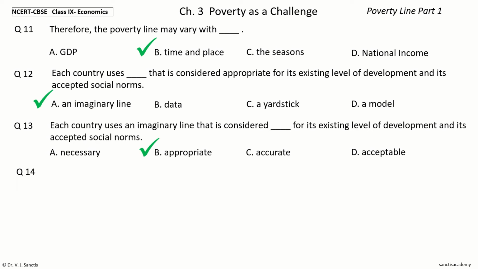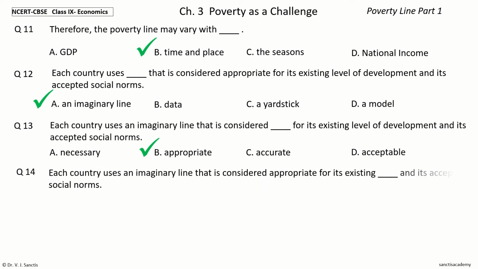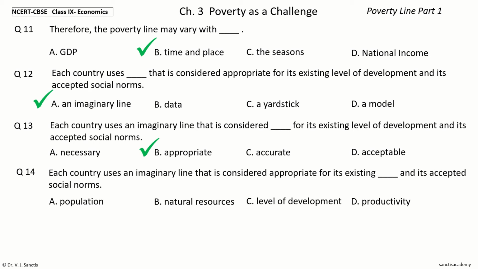Question 14. Each country uses an imaginary line that is considered appropriate for its existing dash and its accepted social norms. The options are population, natural resources, level of development, productivity.